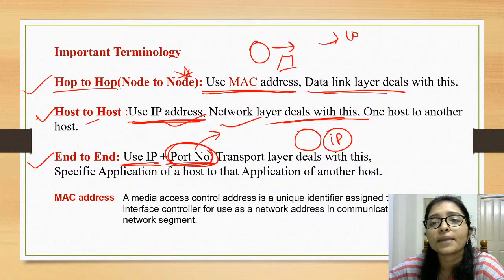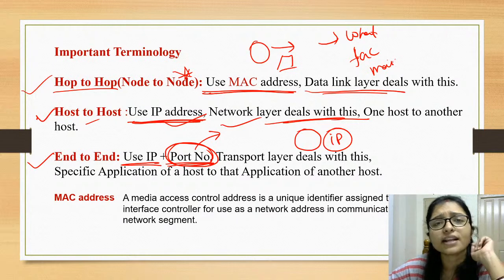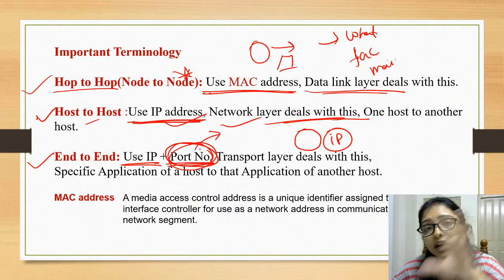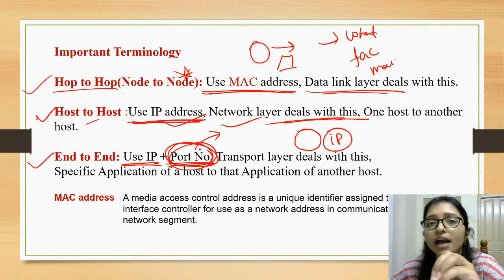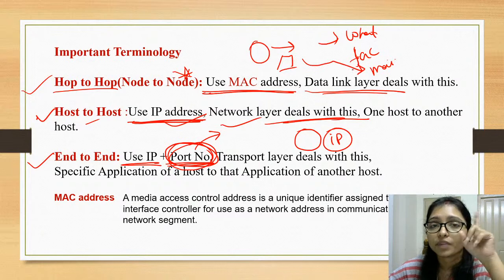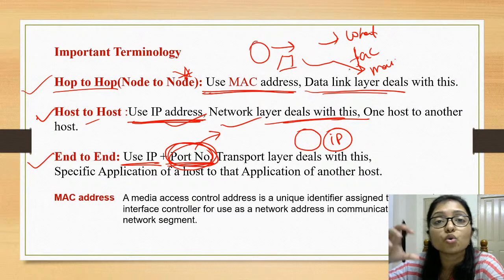WhatsApp is there, Facebook is there and mail is there. Now how will the machine understand where I have to push, where I have to send that? This is the work of the application layer, because using the port number the machine, the network, the application layer will identify: okay, I have to send that data to the mail. Using the port number, because every application is using a port number.